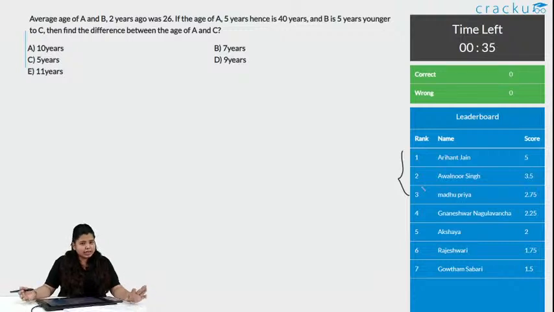Again a question with ages. Just remember what is hence, what is ago, and you just make a representation, you will solve the question very easily.